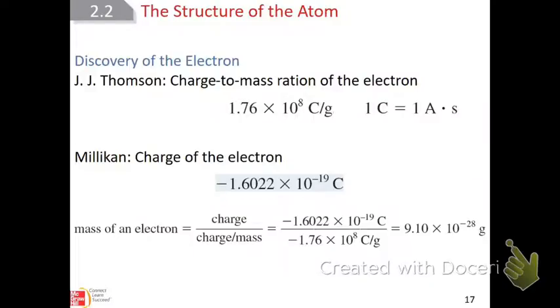And I'm not going to ask you to know the charge to mass ratio of the electron. That's a typo, it says ration and it's ratio. And even though the Millikan oil drop experiment was hugely important, and that gave the mass of an electron, 9.10 times 10 to the negative 28 grams is the mass of an electron, I'm not going to ask you to know that.